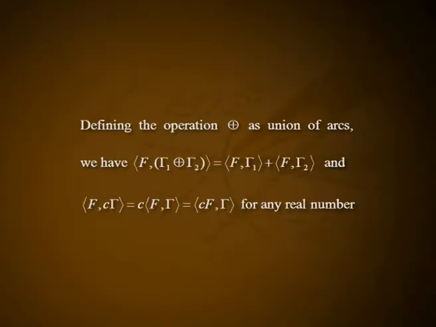Defining the operation direct sum as union of arcs, we have inner product between f and gamma 1 plus gamma 2 equal to inner product between f comma gamma 1 plus inner product between f comma gamma 2, and inner product between f comma c gamma is equal to c times inner product between f comma gamma, which is equal to inner product between cf comma gamma for any real number c. We see that this functional is indeed bilinear and bounded. Thus, gamma is an element of B star.